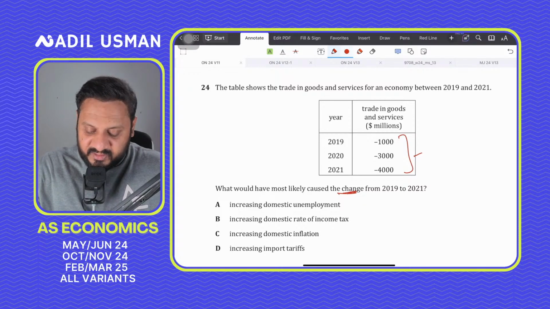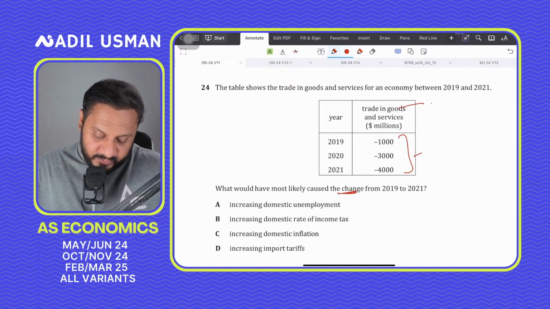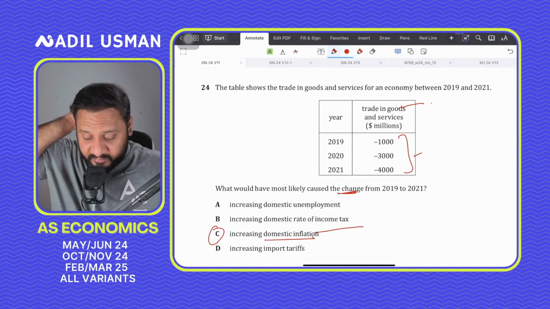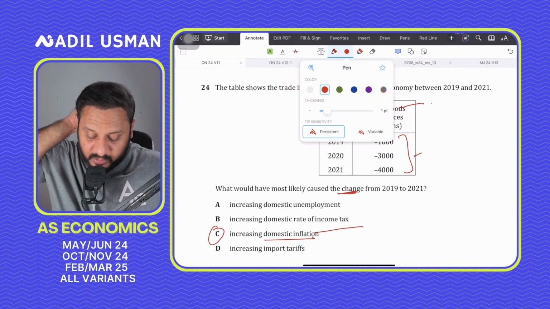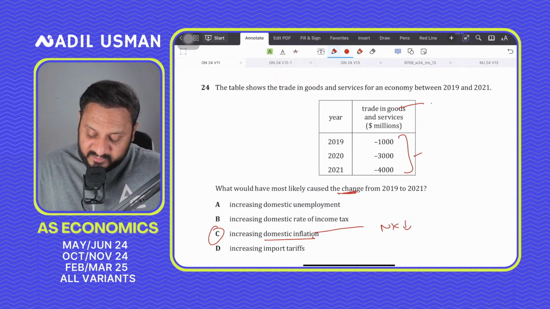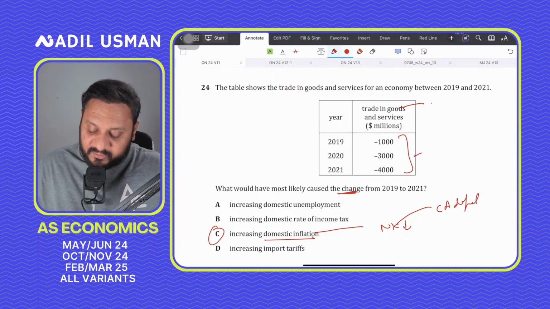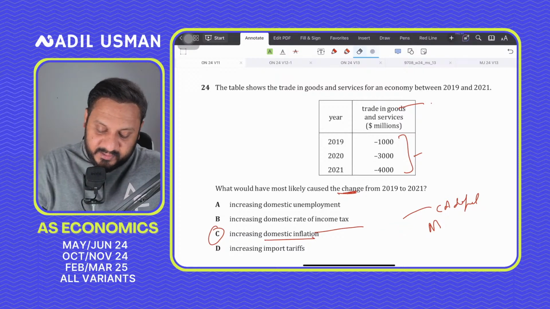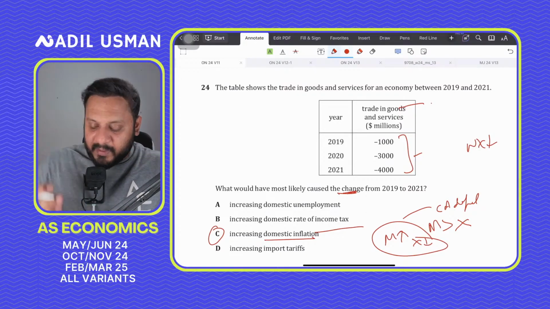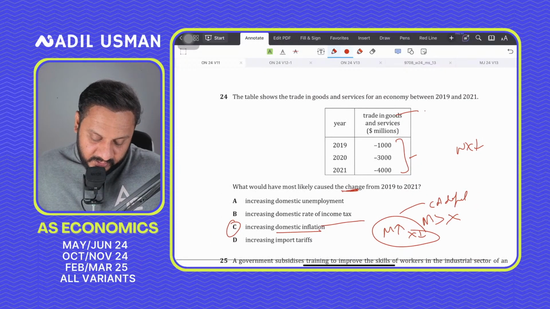Because the deficit is worsening because the trade in goods and services is negative, which means that it is causing a current account deficit. And the correct answer for question number 24 should be C for Charlie, increasing domestic inflation, because that would make your exports uncompetitive and reduce your exports, while imports would appear more competitive and people would start importing more. So net exports would go down. And if this goes down, the current account becomes deficit. Net exports going down means that probably imports are, just look at it this way, imports are more than exports. Imports are going up, exports are going down, so net exports are going down. So imports going up and exports going down will have a negative impact on balance of trade.